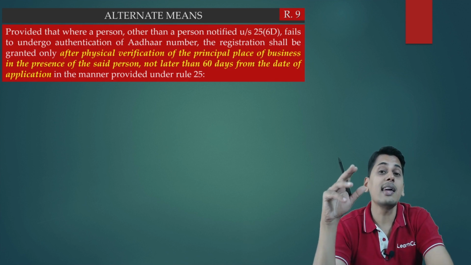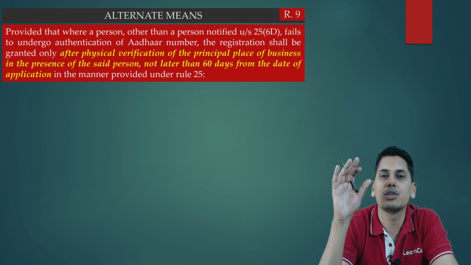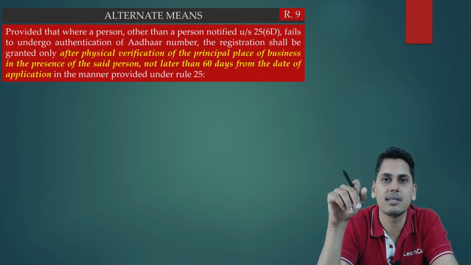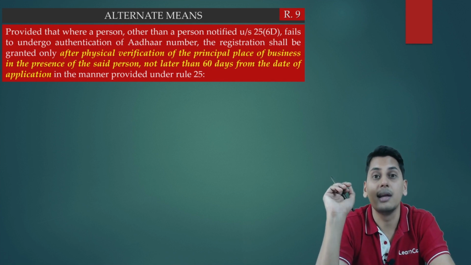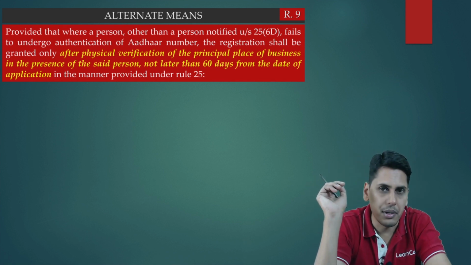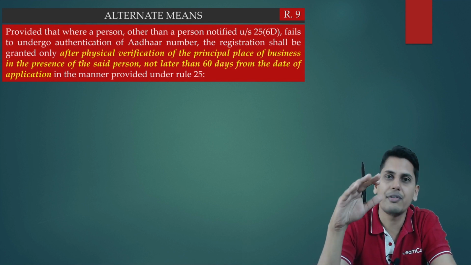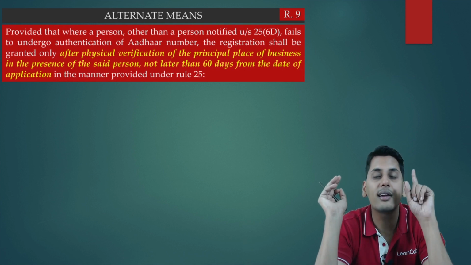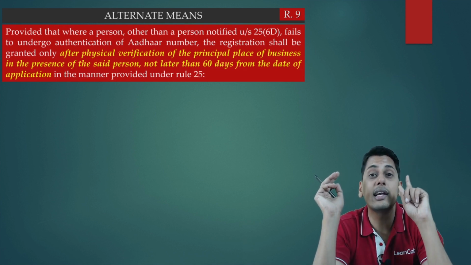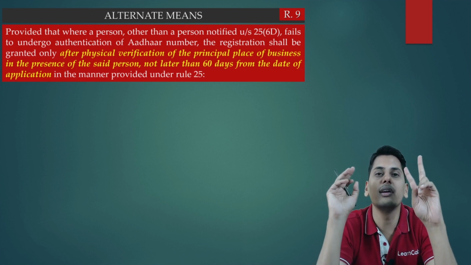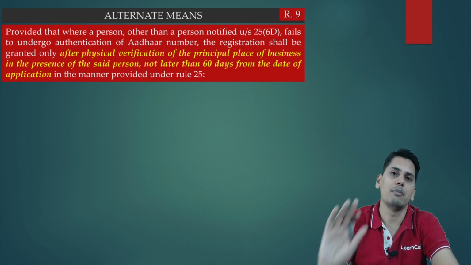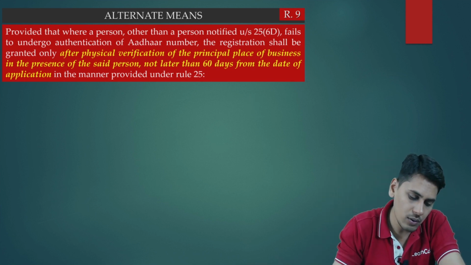So friends, is there any time limit within which the officer should come and physically verify the premises? The answer is yes, there is a time limit. There is a change in that time limit. The time limit within which the officer has to come and physically verify the premises, in cases of either failure to get Aadhaar authenticated or not opting for Aadhaar authentication at all. What is the time limit? Now friends, prior to the amendment, what was the time limit?